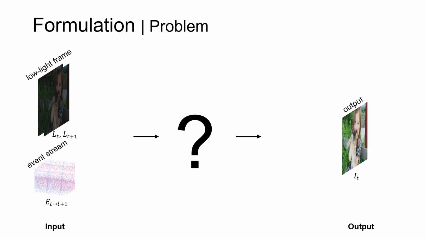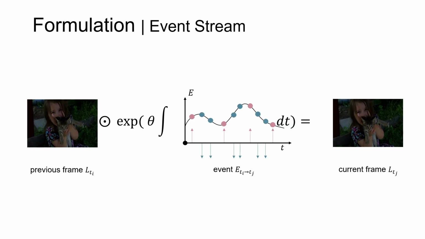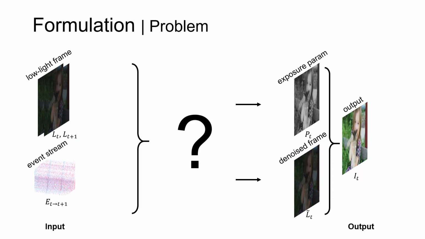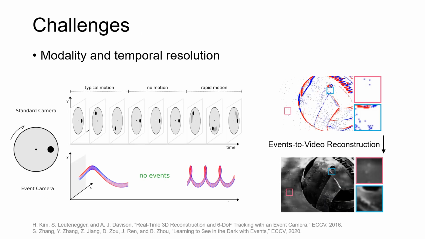In our work, we propose to utilize the high temporal resolution and high dynamic range information from events to guide low-light video enhancement. We begin by formulating the relationship between events and frames. Given two consecutive frames, the events triggered within the period can be integrated as intensity increments. The formulation between a low-light frame and its ground truth is shown on the slide. It means once we have the exposure parameter map and the denoised frame, we can obtain the normal light frame by direct inversion.